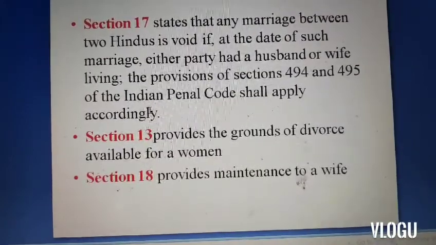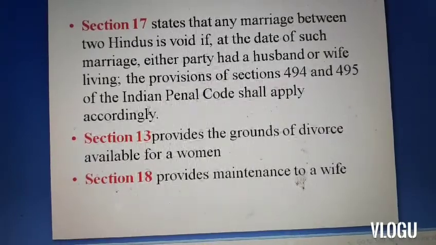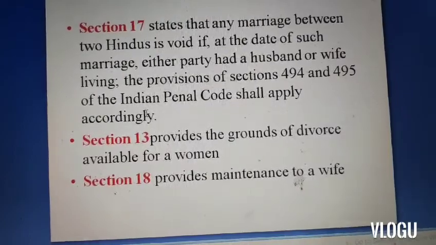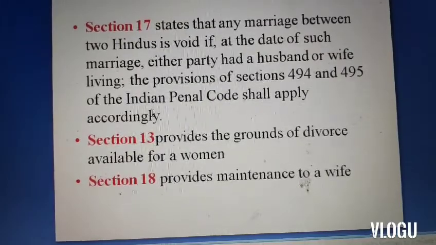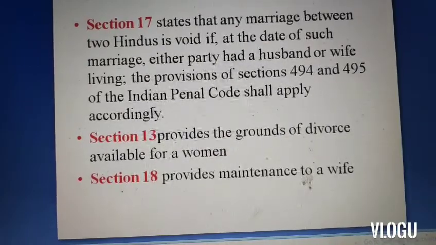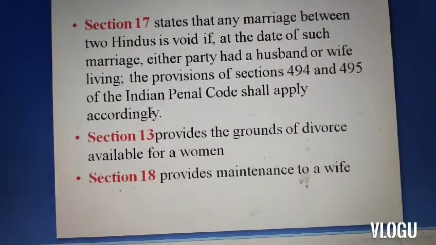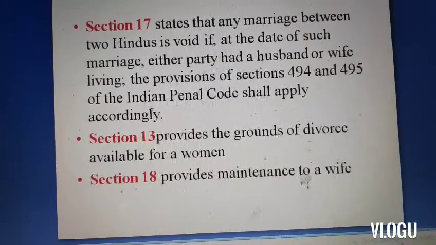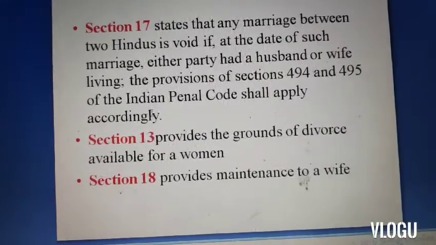This is also available. Section 17 of the Hindu Marriage Act also states that any marriage between two Hindus is void if at the date of such marriage either party had a husband or wife living, that is bigamy. That is provided under Sections 494 and 495 of IPC. Section 13 provides the grounds of divorce which are available for a woman. So a woman can also file a petition for divorce, and there are various grounds available to her. Section 18 provides maintenance to a wife. So these are the various protections which are available under the Hindu Marriage Act 1955.